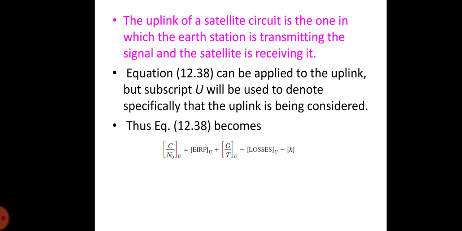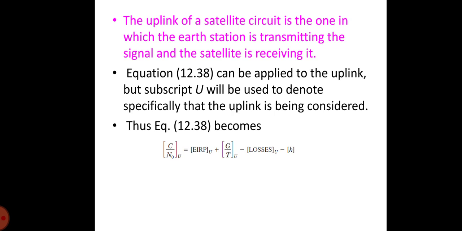K is the Boltzmann constant, so that's why we don't put a suffix on K. In this equation, the values to be used are the earth station EIRP, the satellite receiver feeder losses, the satellite receiver G/T, and the free space loss and other losses, which are frequency dependent and calculated for the uplink frequency.